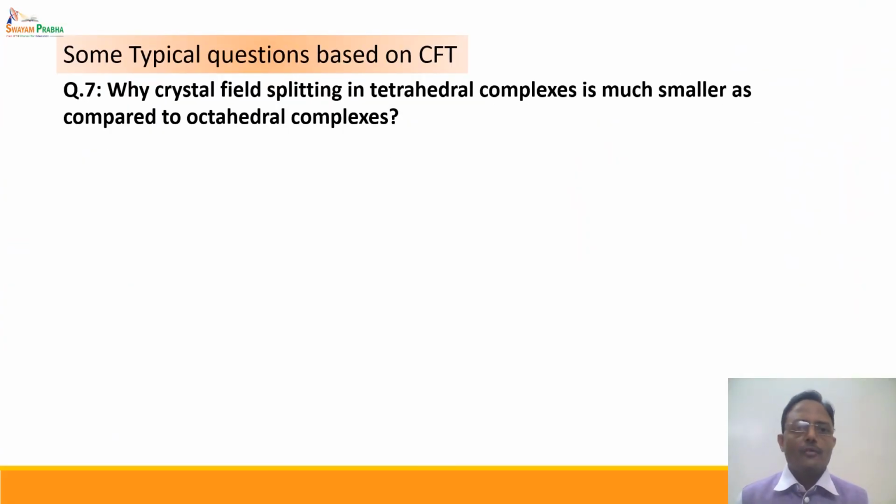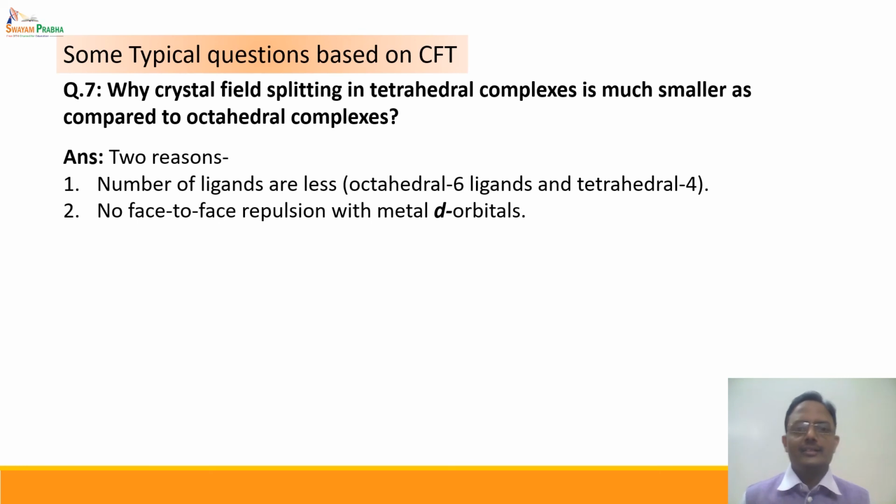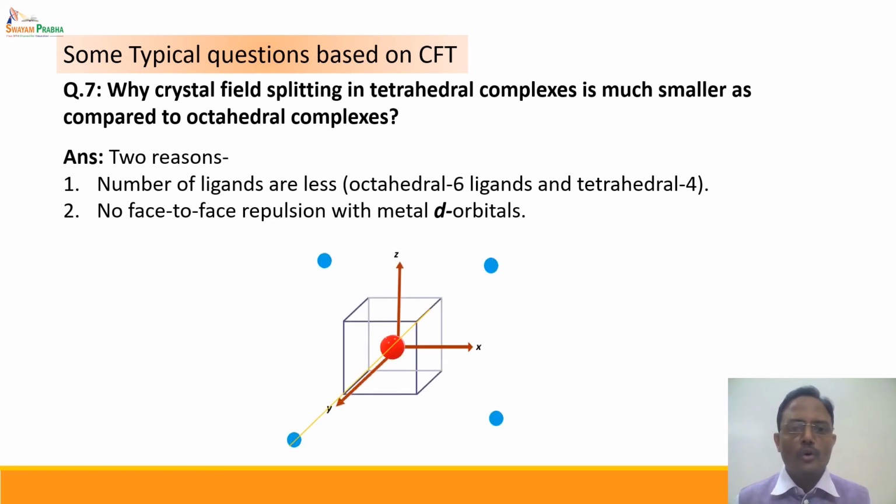One more question: why is crystal field splitting in tetrahedral complexes much smaller as compared to octahedral complexes? We have already discussed this when dealing with crystal field splitting in tetrahedral complexes. The number of ligands is less, and also there is no face-to-face repulsion between the metal d orbitals and incoming ligands, because the ligands approach in between the three axes, whereas the lobes of the t2g set of orbitals lie in between the two axes.